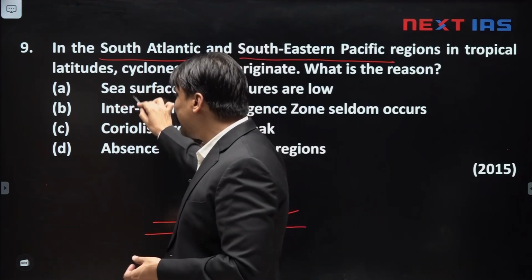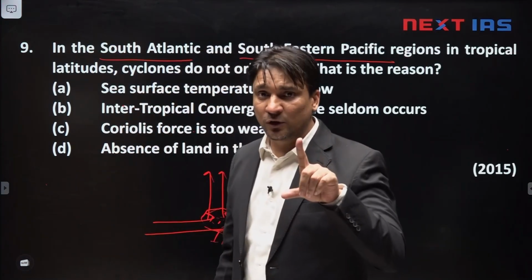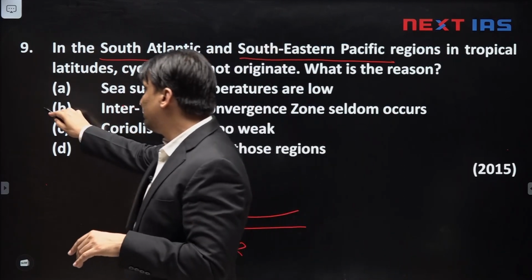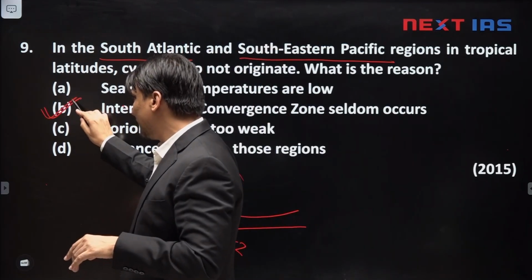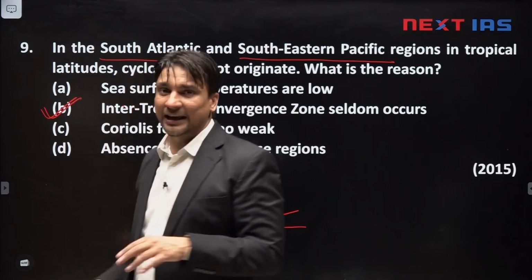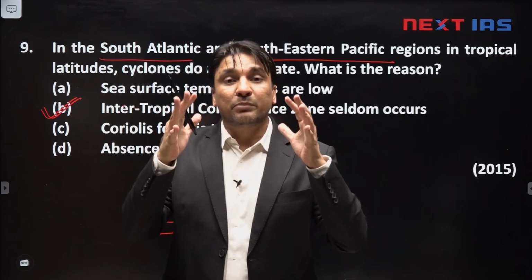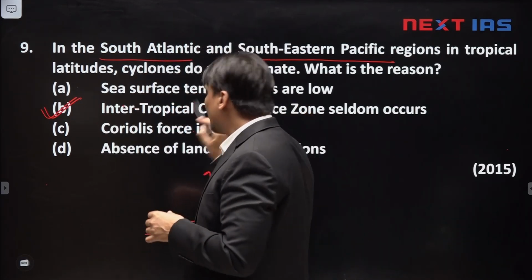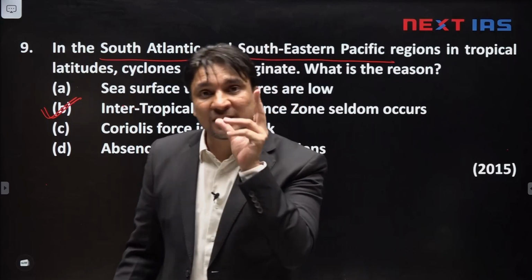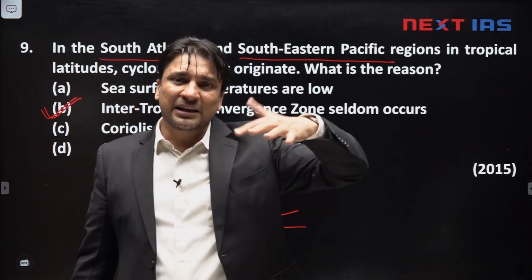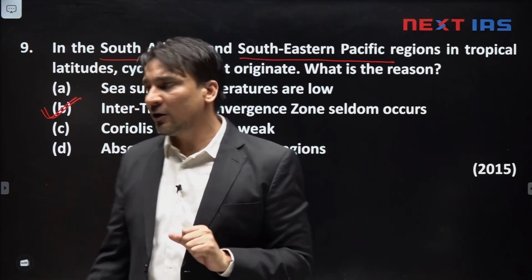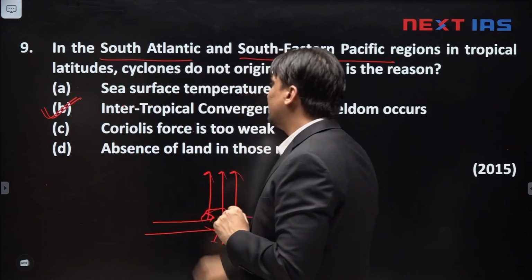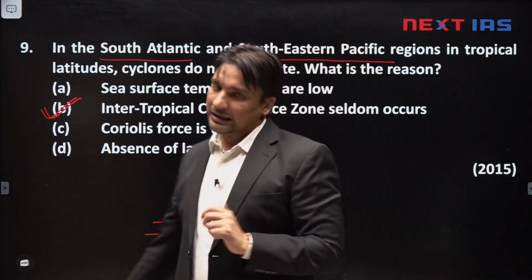So, A and B both are correct, but as I told you, B is better answer. B is more accurate than the A, because the presence of intertropical convergence zone is absolute requirement, whereas temperature is a relative requirement. Clear or not? So, in this question, B will be the correct answer.